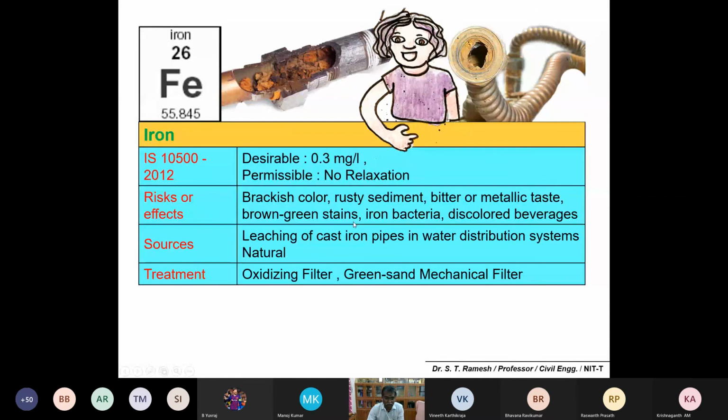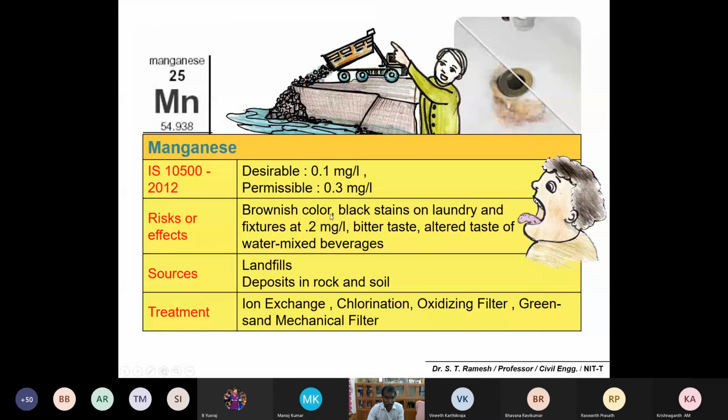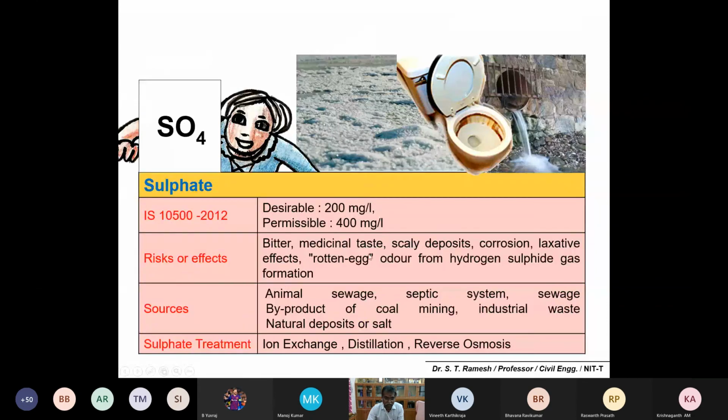Iron you would already be familiar with because it creates a brackish color. Manganese gives a brownish color, and sulfate gives a bitter or medicinal taste. And if there is excess sulfate, it may also create a rotten egg smell by hydrogen sulfide production. That is very common in sulfate rich water.